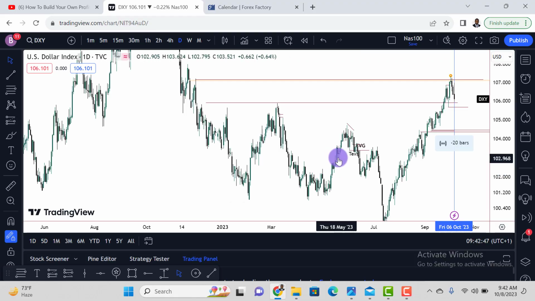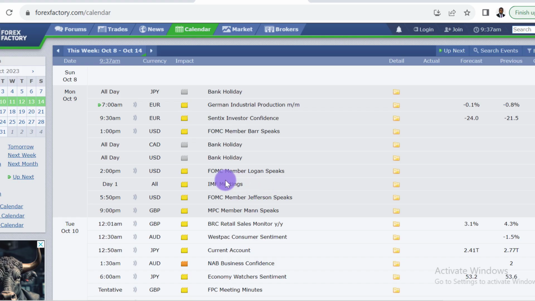This is the weekend commentary for the dollar and foreign currency. So we're going to start by going through the economic calendar on forexfactory.com. We're going to be paying attention to the high and medium impact news events unfolding throughout the week. So we will go through the economic calendar. Just go to forexfactory.com and click on calendar.